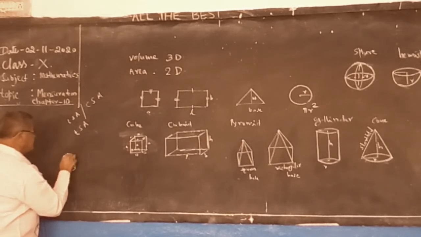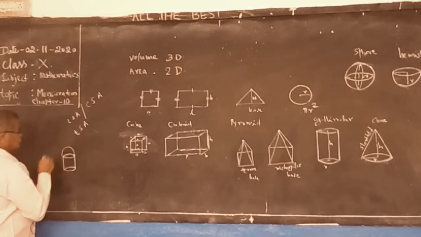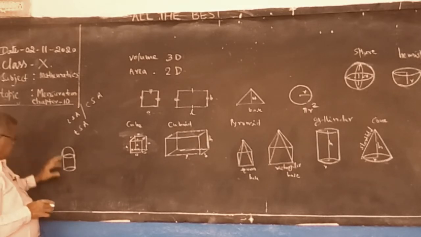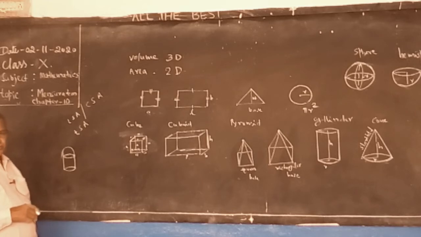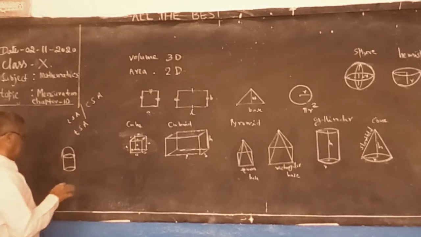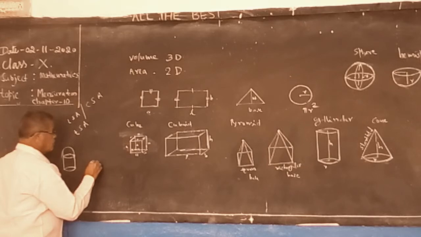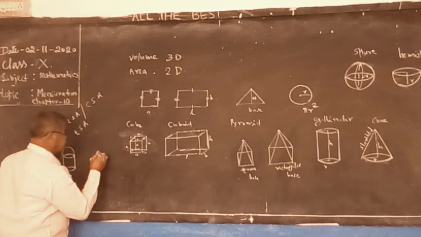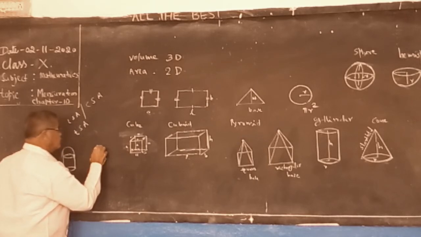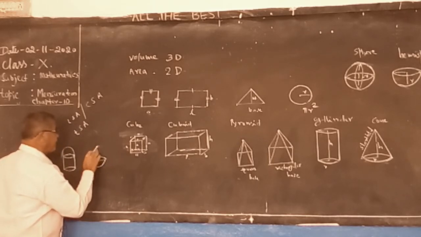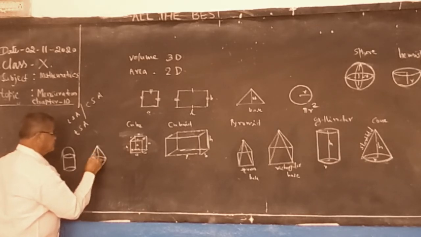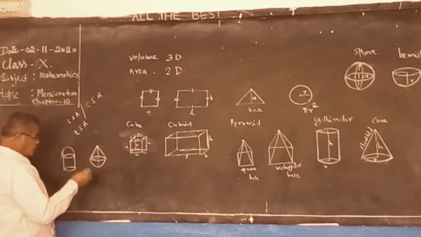It becomes just like this flask, a thermos flask. And a top type: a cone is surmounted on the hemisphere. It is the top type.